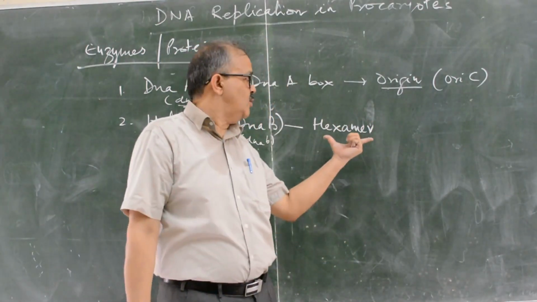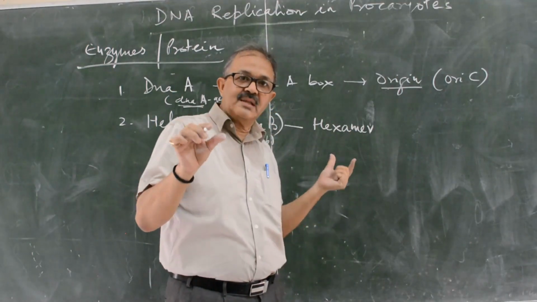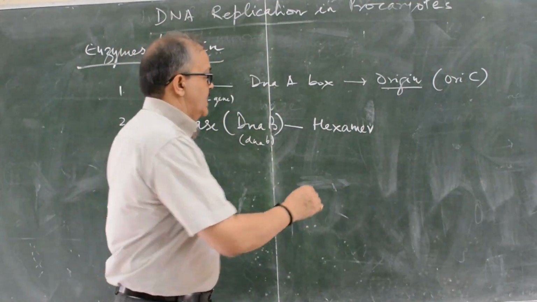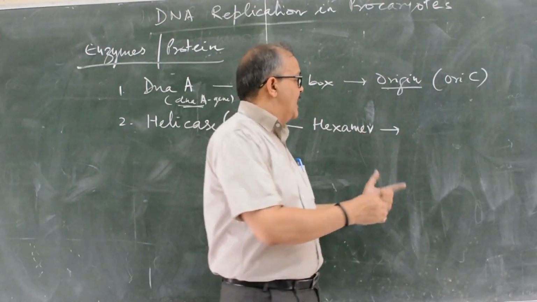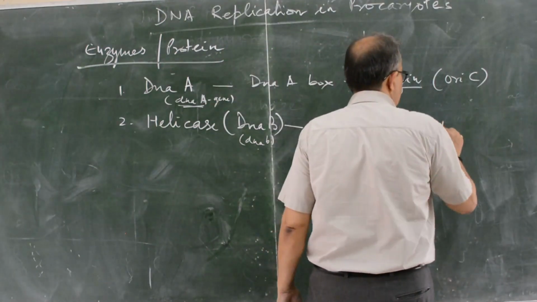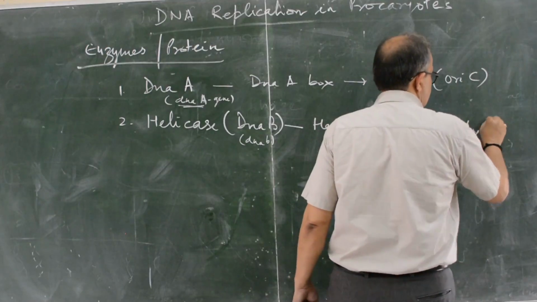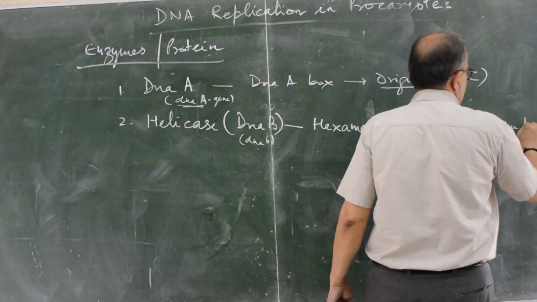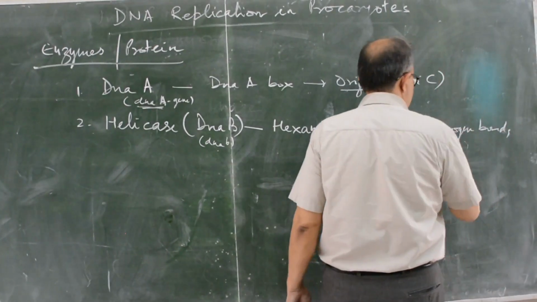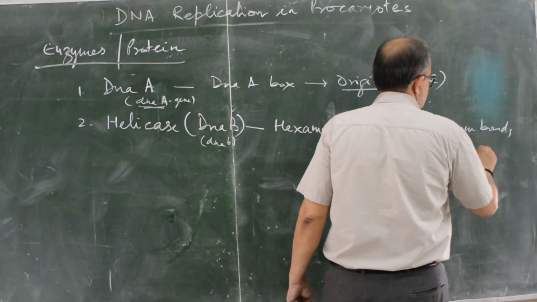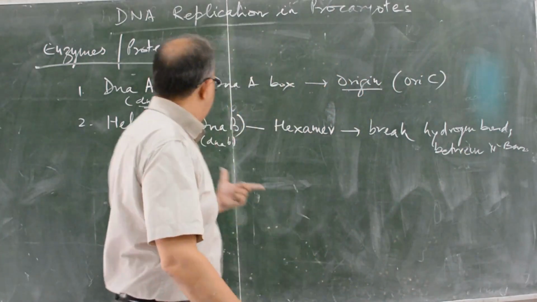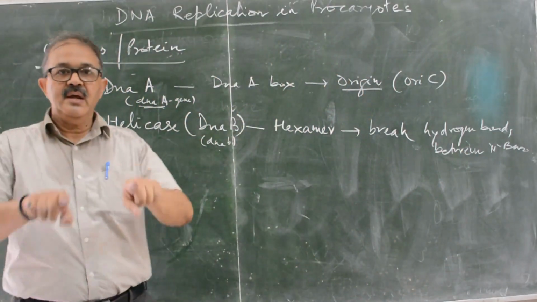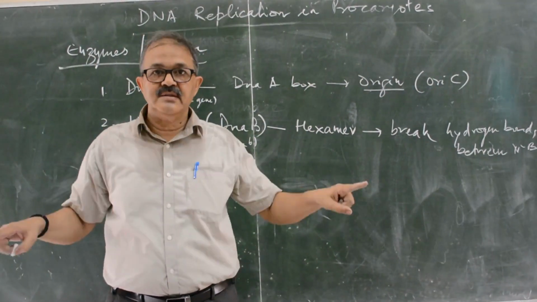Six protein molecules form the helicase, and they break the hydrogen bonds between nitrogen bases. It is the main enzyme responsible for separation of the DNA strands.